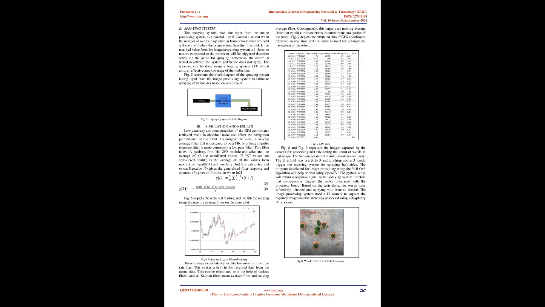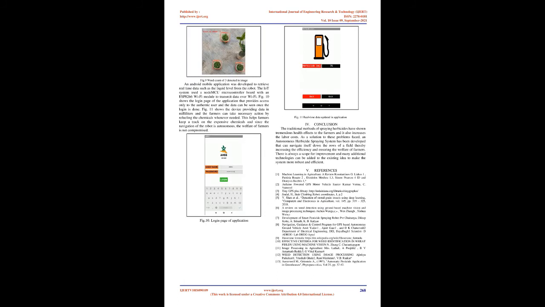Spraying system. The spraying system takes the input from the image processing system as a control 1 or 0. Control 1 is sent when the number of weeds in a particular frame crosses the threshold, and control 0 when the count is less than the threshold. If the returned value from the image processing system is 1, then the motors connected to the processor will be triggered, therefore activating the pump for spraying. Otherwise, the control 0 would deactivate the system and hence does not spray. The spraying can be done using a fogging sprayer, which ensures effective area coverage of the herbicides.